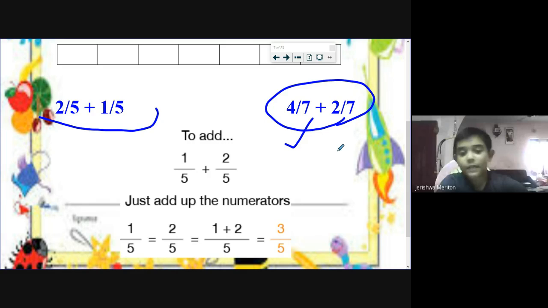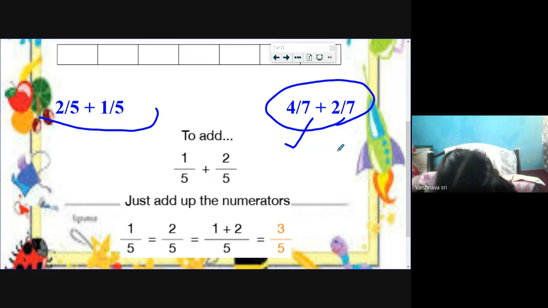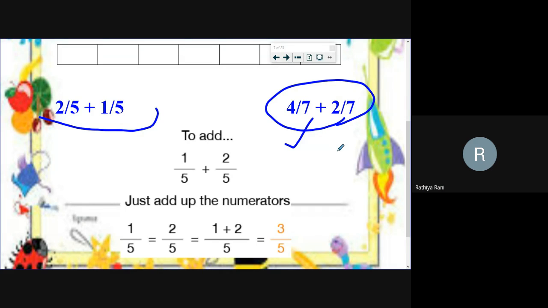Okay, good. Ma'am, I have completed. Okay, Jarishwa, you can show your note. Yeah, very good. Super. Nice. So he used different colors to differentiate the two fractions. Well done. So still Vaishnavi, Kim and Daksha need to complete. Kim completed. Vaishnavi, Daksha. Ma'am, I am nearly going to finish it. Yeah, just do it fast.